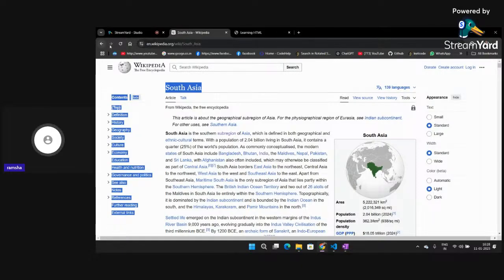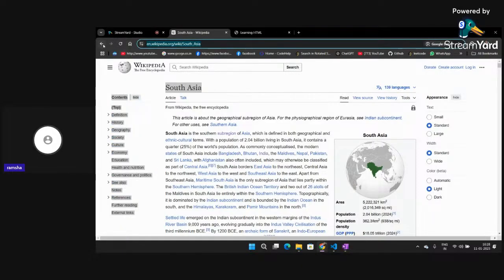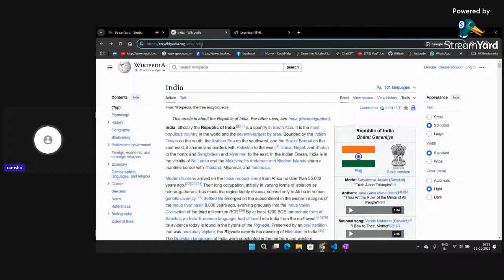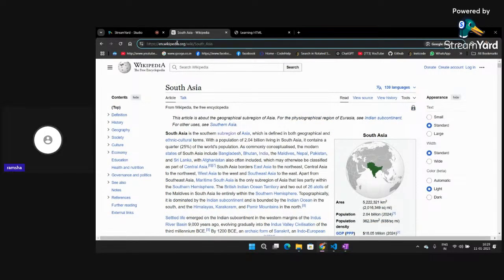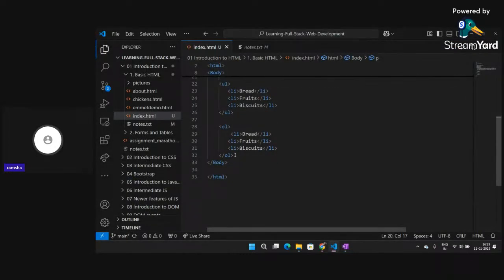You can also see that this particular URL is also changing. If I go back, this URL says wikipedia.org/wiki/India, and as soon as I click on South Asia, this will change to South Asia, right? So that means our website is changing. So how can we implement this feature using HTML? By using tags which are known as the anchor tags.